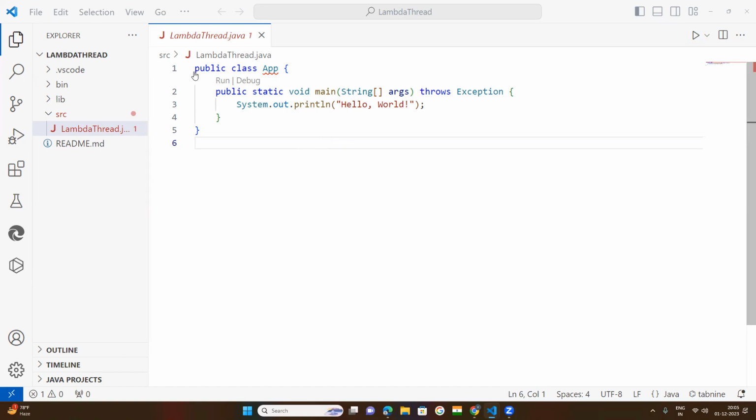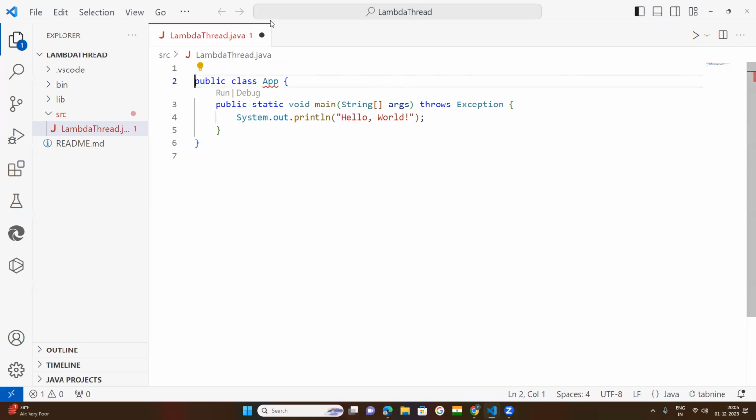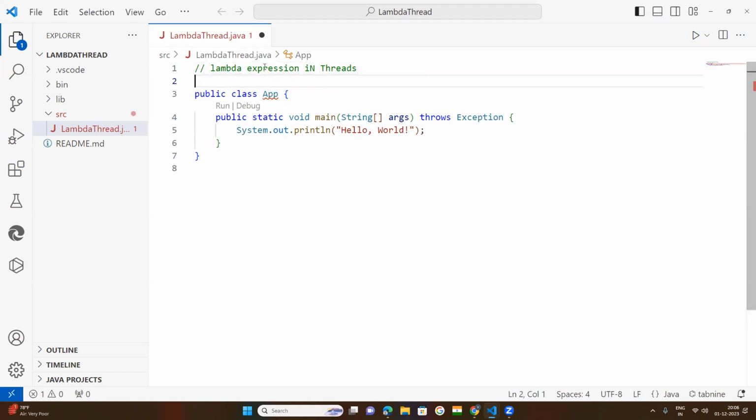Okay, let us start the class. In today's class, I'm going to explain lambda expression in threads. So let us discuss how the lambda expression will be used in threads. Okay, this is today's topic.